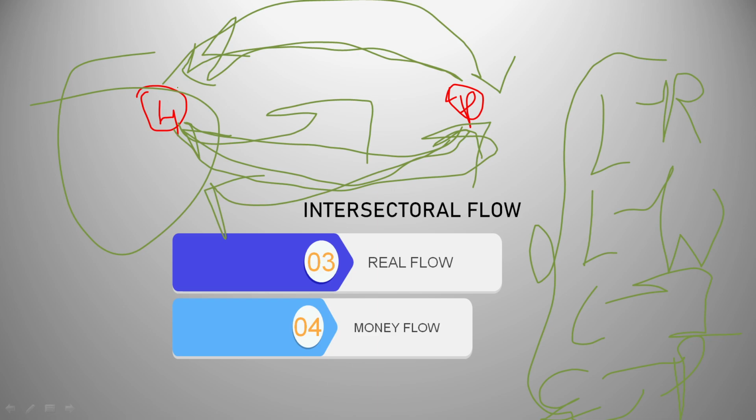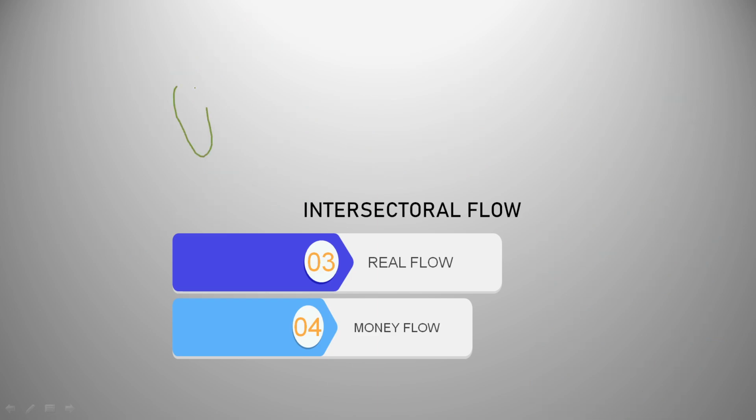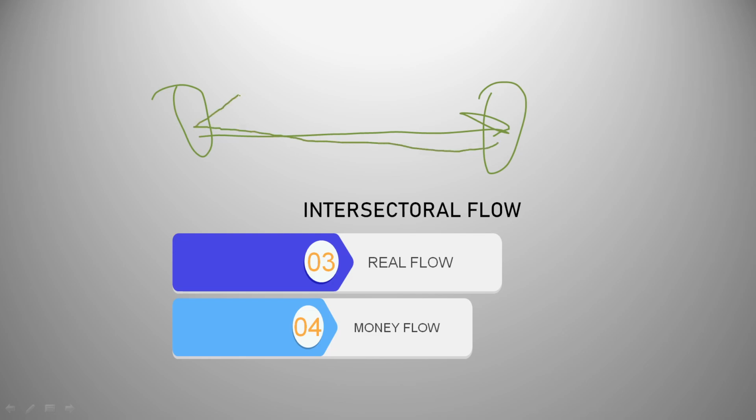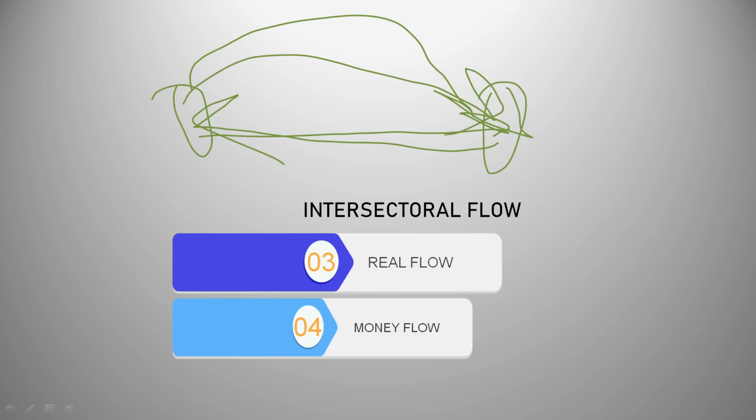I hope you understood what's real flow and money flow. This is the household sector, this is the producer sector. Household sector gives the producer sector factor services, in return for which the producer sector gives the factor payment. Then the household sector buys goods and services from the producer sector, in return for which they give the producer sector money. Okay, payment for all these things.